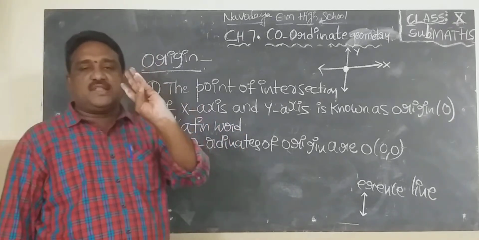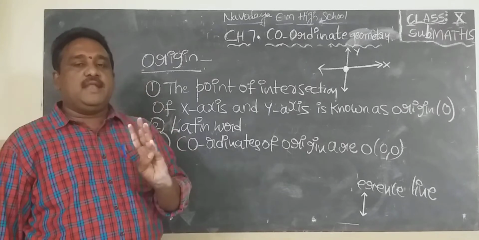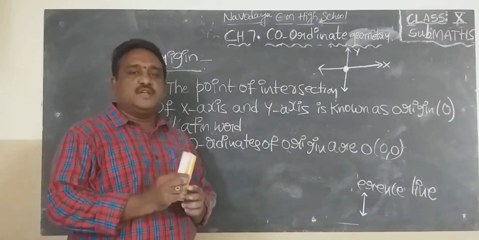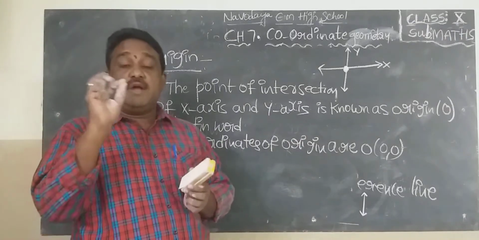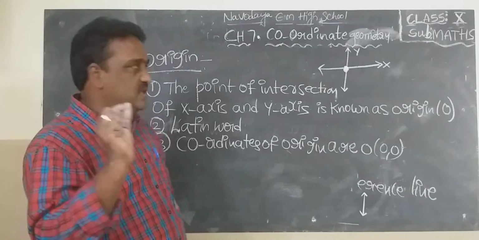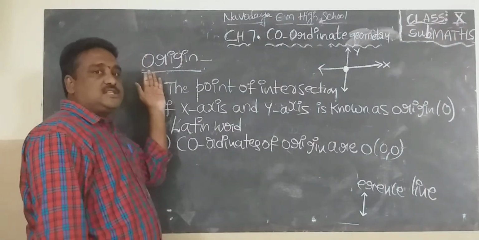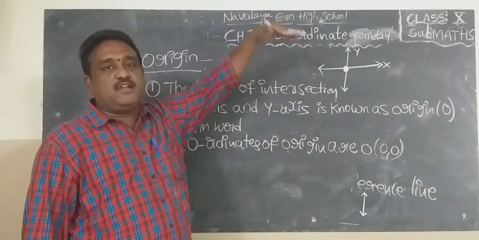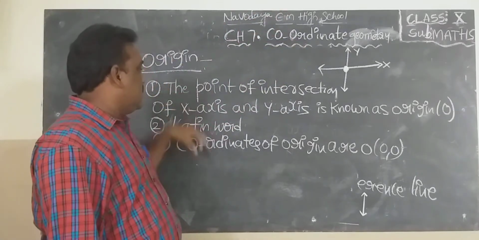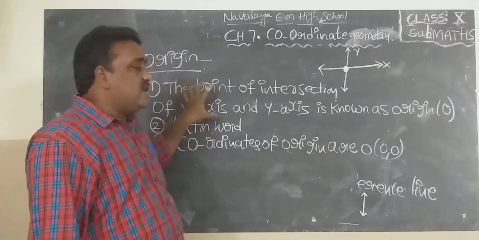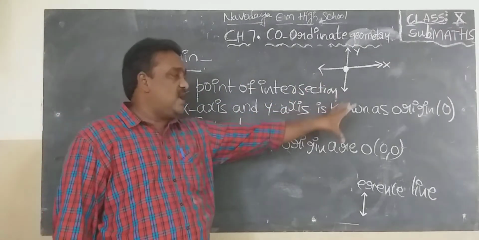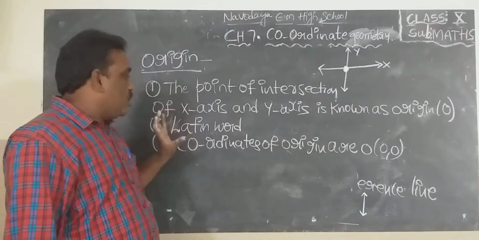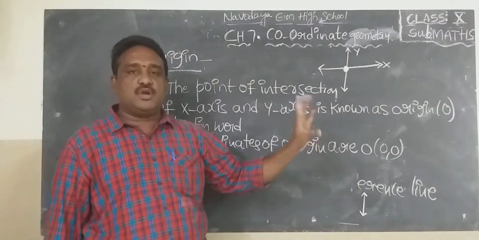What is the definition of x-axis? In a plane, horizontal reference line is known as x-axis. What is the definition of y-axis? In a plane, vertical reference line is known as y-axis. Next point, origin. What is origin? X-axis, y-axis meet at one point. It is known as origin. The point of intersection of x-axis and y-axis is known as origin, and it is represented by O. It is a Latin word. Coordinates of origin are O (0, 0).